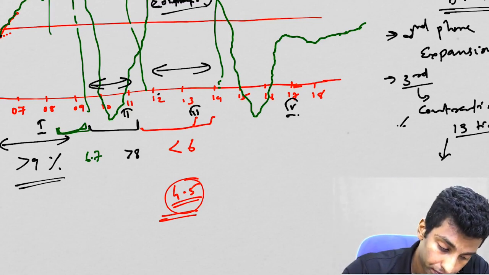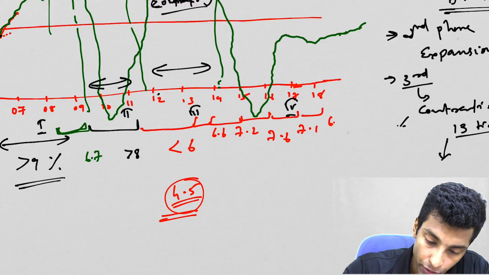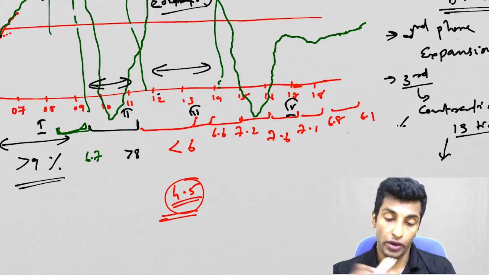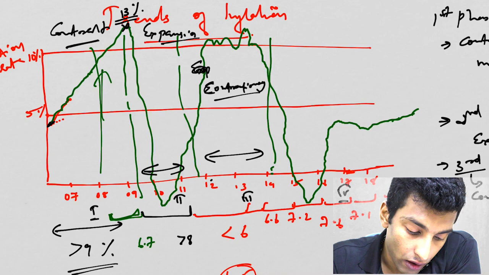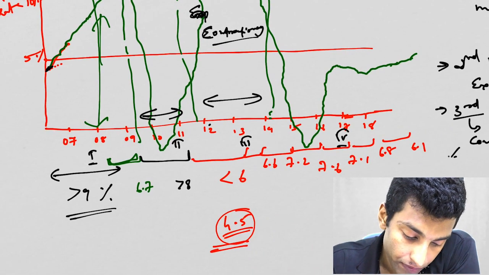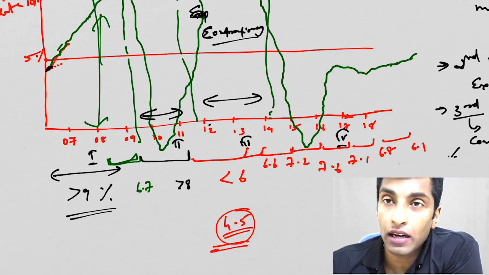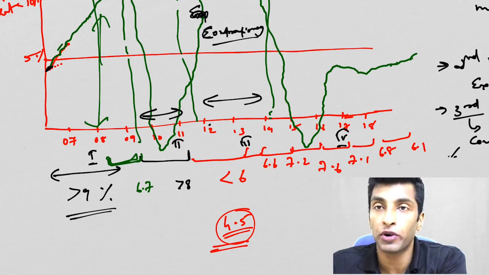So 13-14 it is 6.6, then 14-15 7.2, then 15-16 7.6, then 16-17 it is 7.1, then 6.8, then 6.1, like that it is going, right? So you can see here, when we are going for contractionary policy to control inflation, growth is actually coming down. That will be reflected in the next phase. So here you can see growth is actually coming down to 6.7.